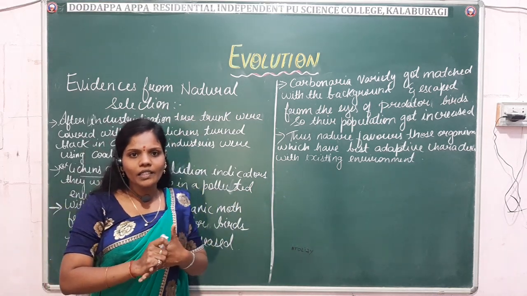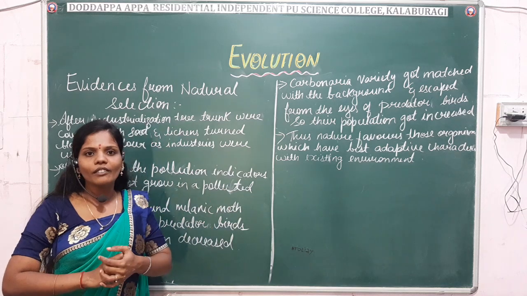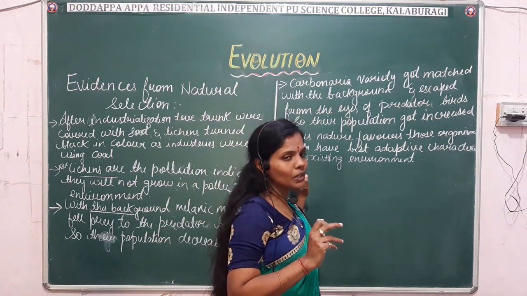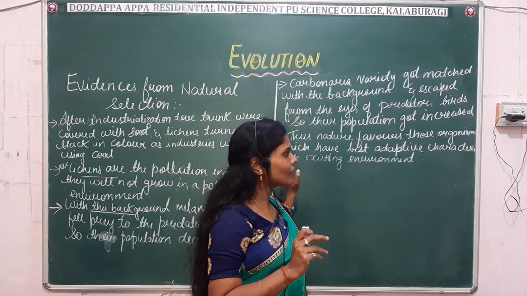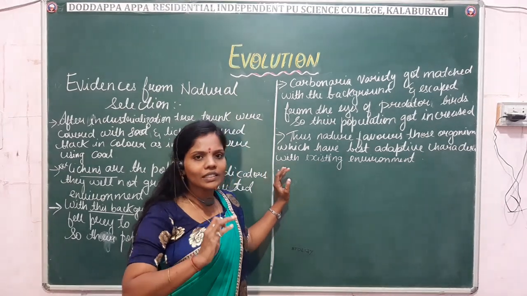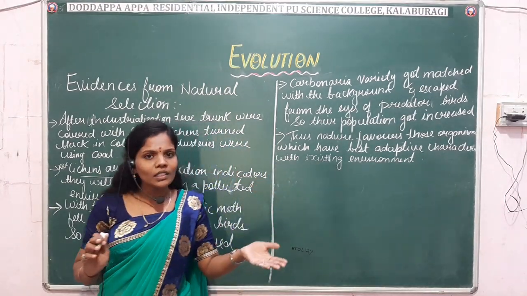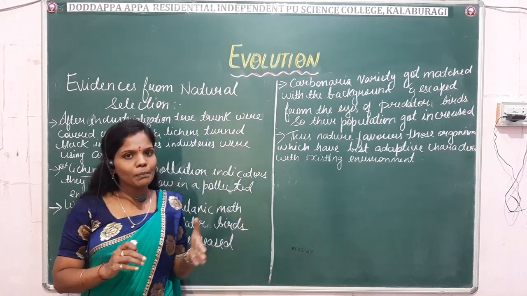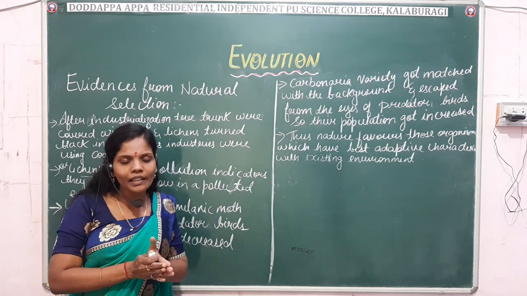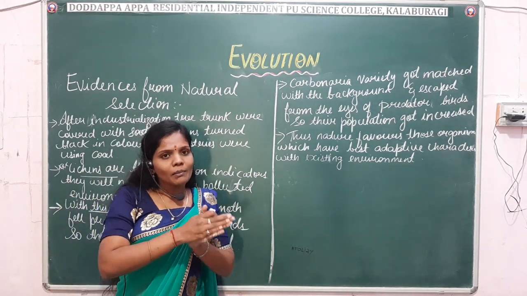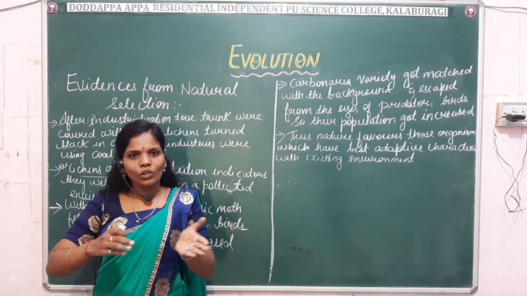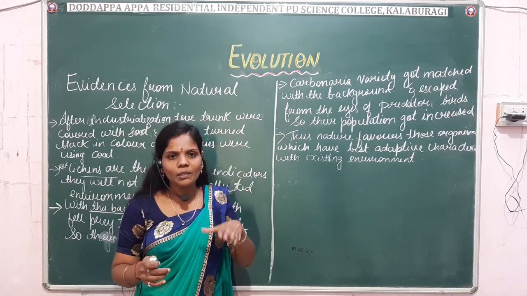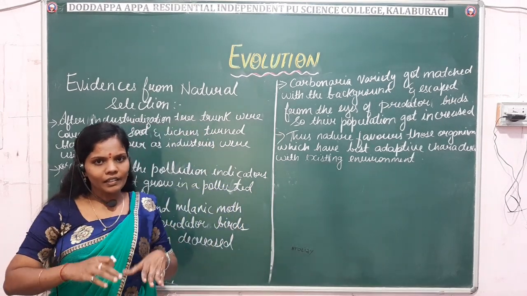So this is one of the examples we studied under the evidence from natural selection. Always keep in mind, nature will select only the best adaptive characters, that is, the organisms having the best adaptive characters only exist in the environment. Before industrialization, our environment selected the peppered moth variety because it had the favorable characters and it existed. Then the melanic form vanished, but slowly after industrialization, nature selected the melanic form. So due to that, the peppered moth declined, it has been reduced.